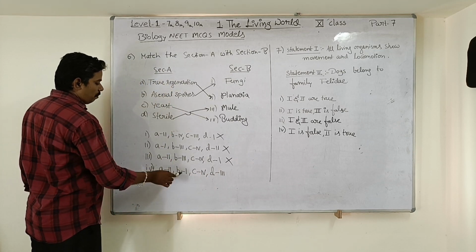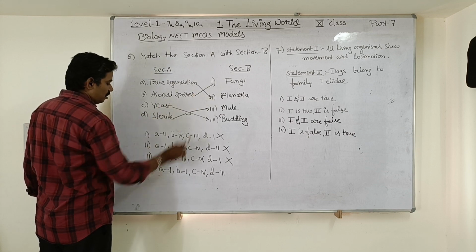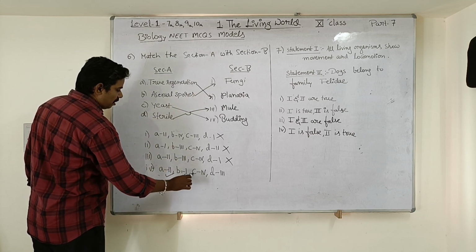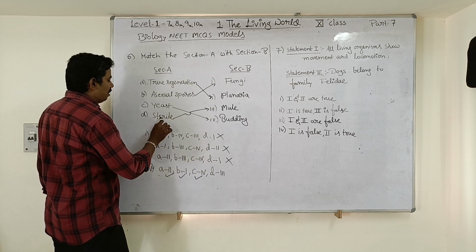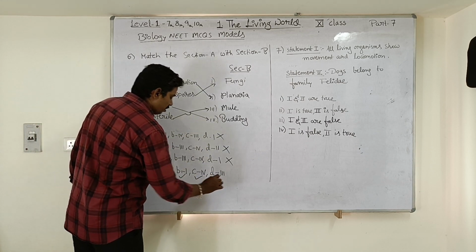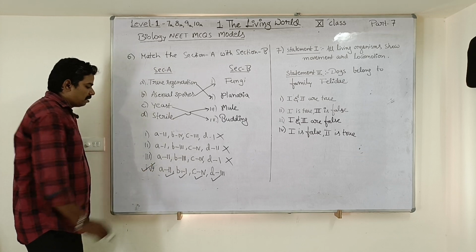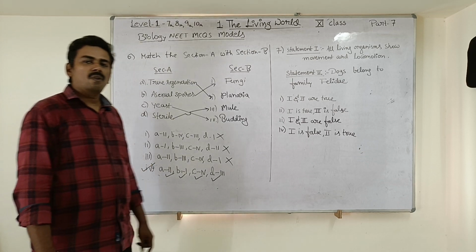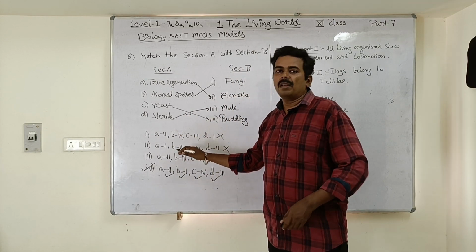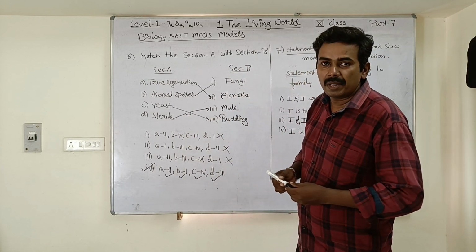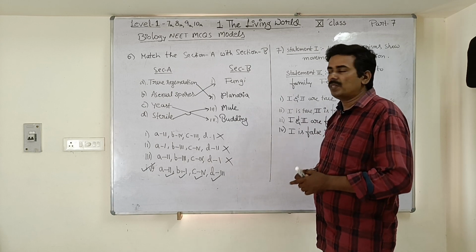A is 2, B is 1. Yes, this is correct. C is 4. Yes, this is also correct. D is 3, mule. So all these 4 are correctly matching. So the correct match is 4. So 4 is our correct option. Understood, students? This is also one of the models which will appear in the NEET examination: the match the following type of question.